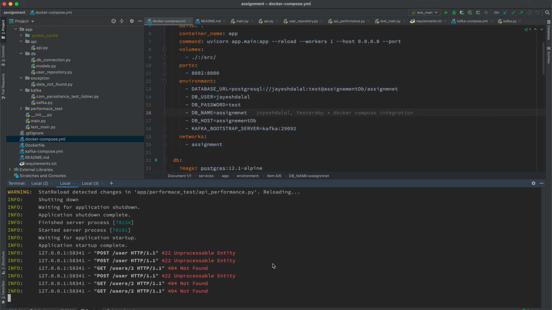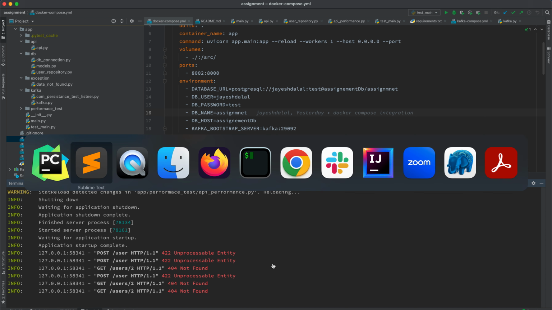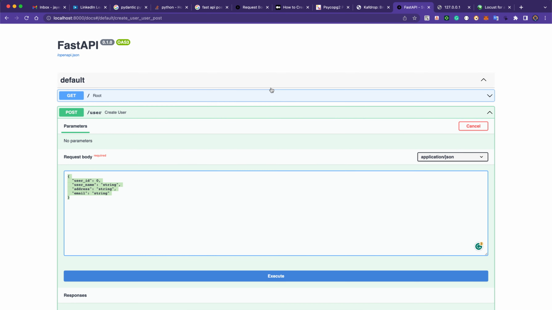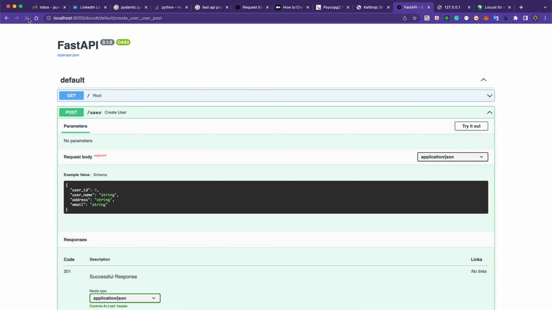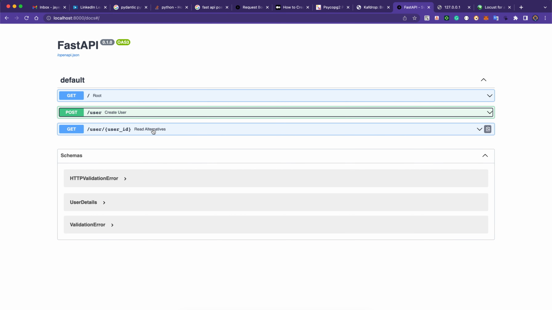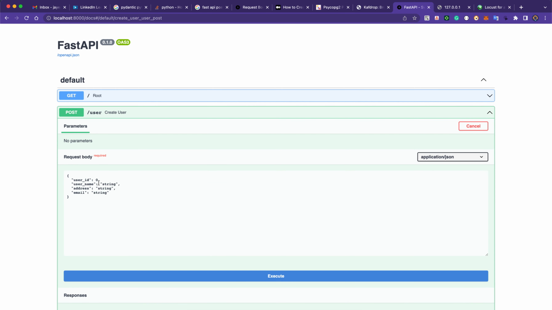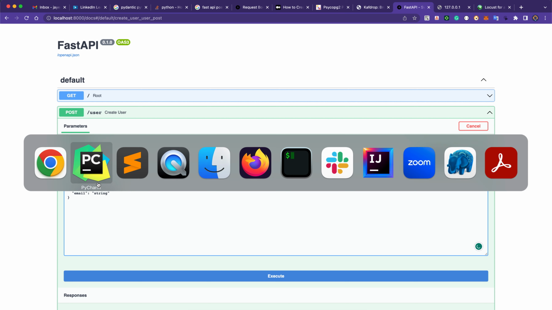Yeah, so if you can see, I can directly hit the API, and the main fundamental thing is this is the Swagger, correct? This Swagger is already available. Let's suppose we are creating a user, I can try it out, and also monitor the logs as well.